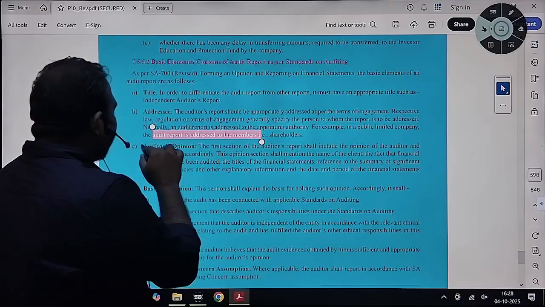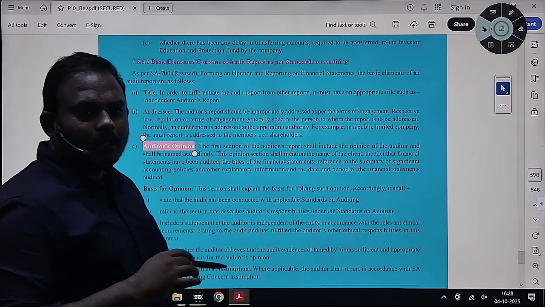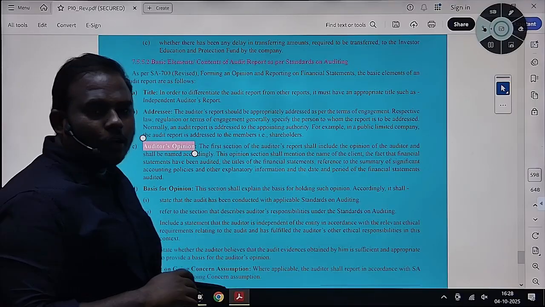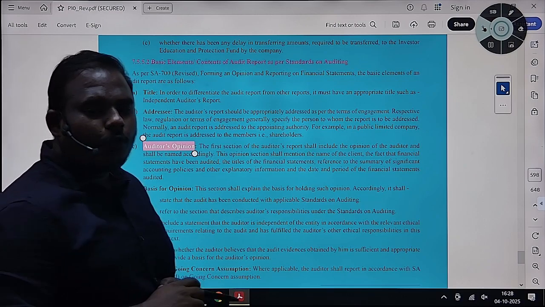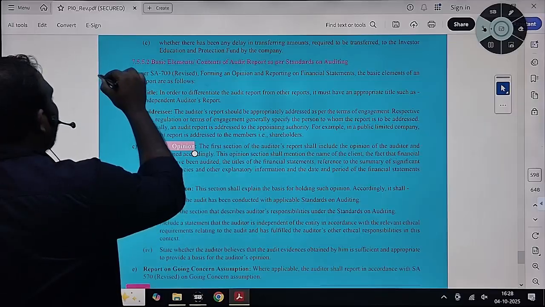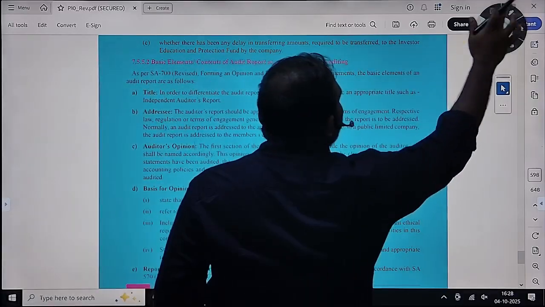Then it comes with auditor's opinion. Then the next part is auditor's opinion. What is auditor's opinion? Auditor's opinion will be of 4 types. It will be classified. We have discussed in the first class. What are the different types of auditor's opinion?